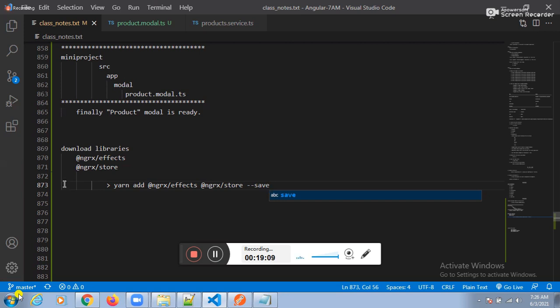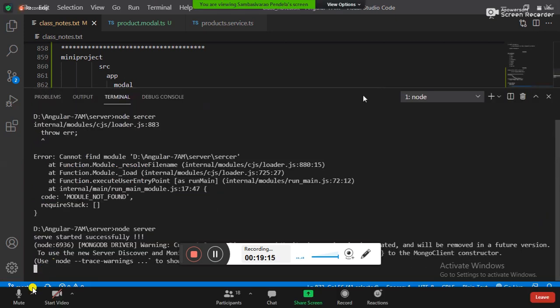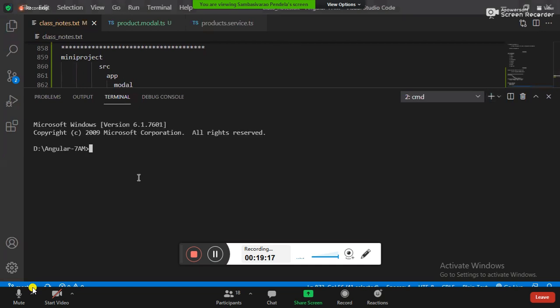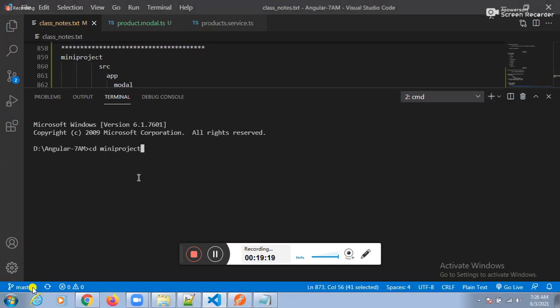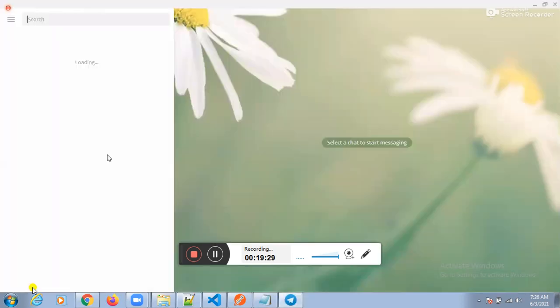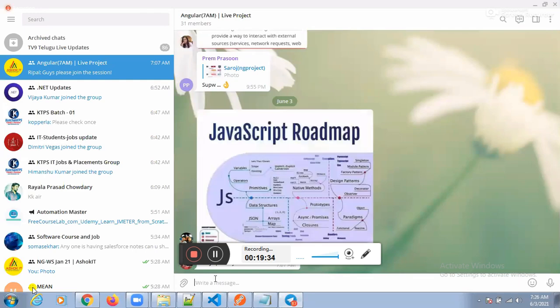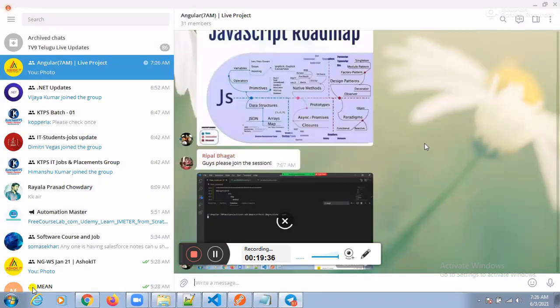How to download these two libraries? Yes, let me download it again. cd project name, mini project. Yarn add @ngrx/effects @ngrx/store. Yes, automatically we are able to download.